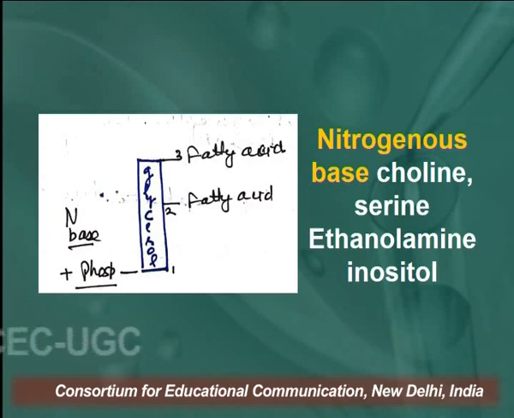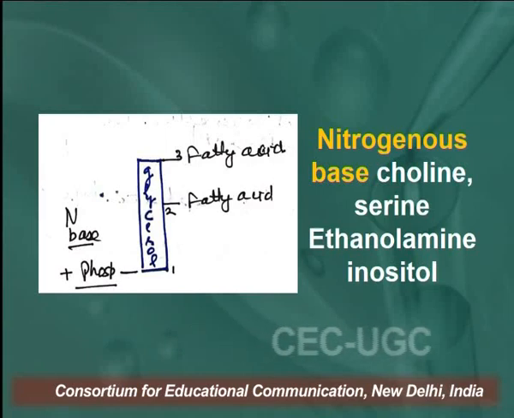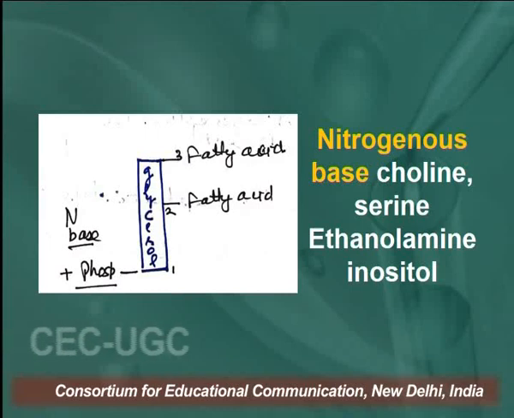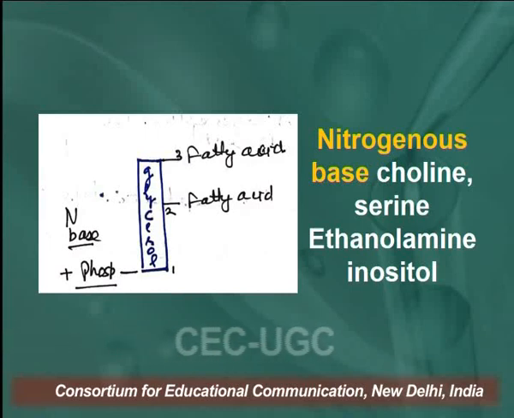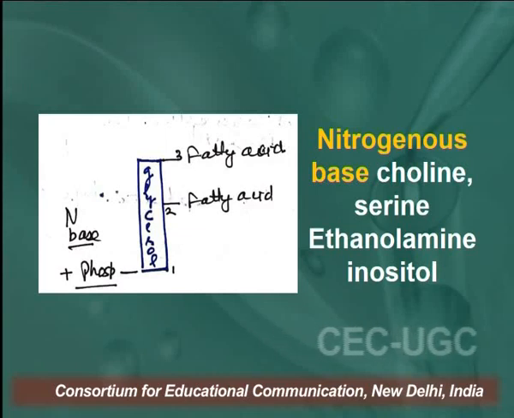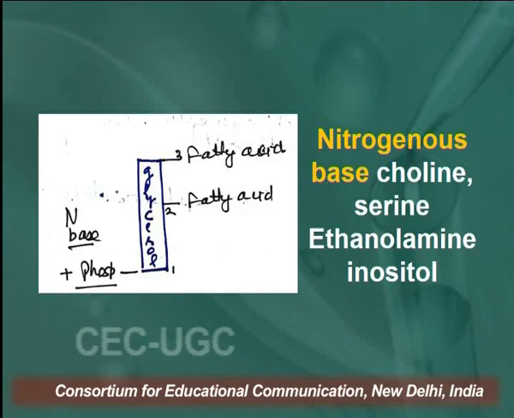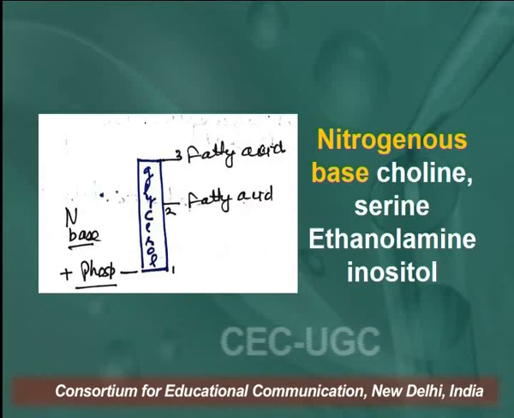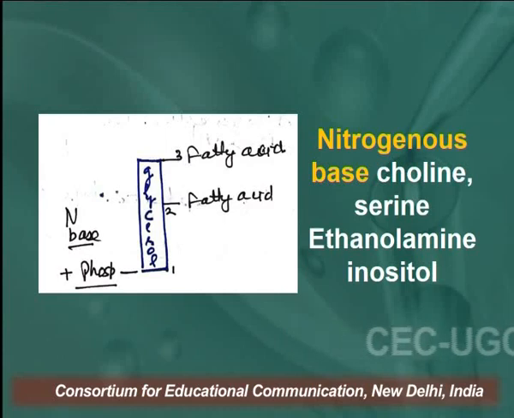If the phospholipid contains glycerol and that glycerol contains a phosphate group, and that phosphate group is attached with a different nitrogenous base, that nitrogenous base can be choline, serine, ethanolamine and inositol.